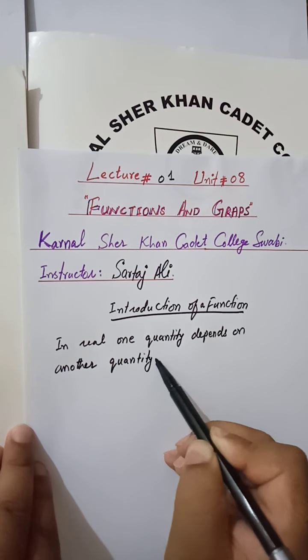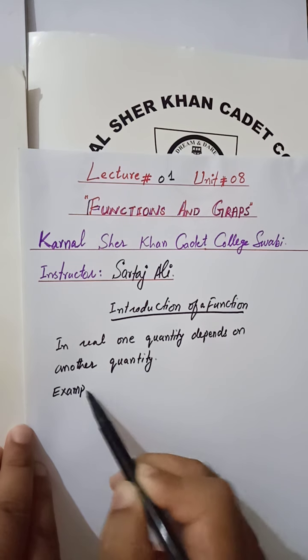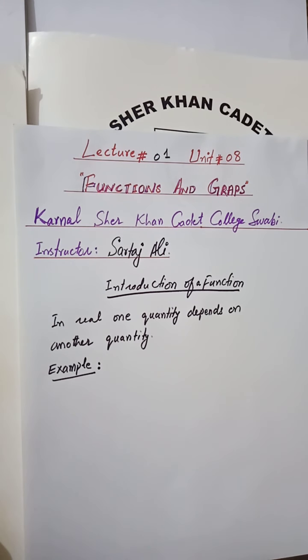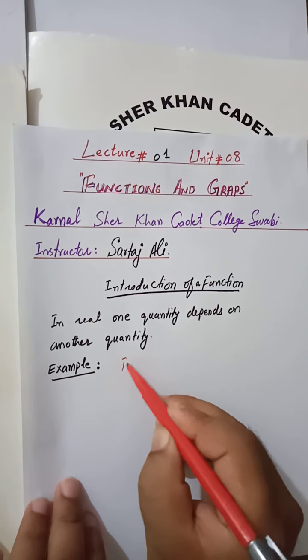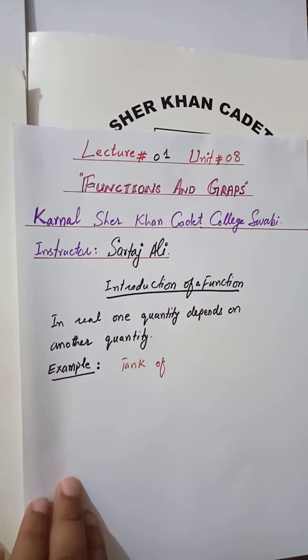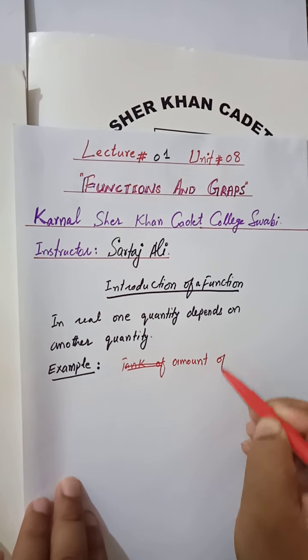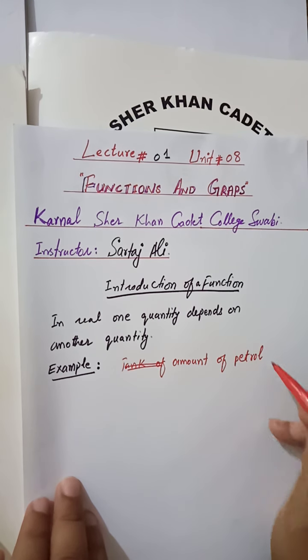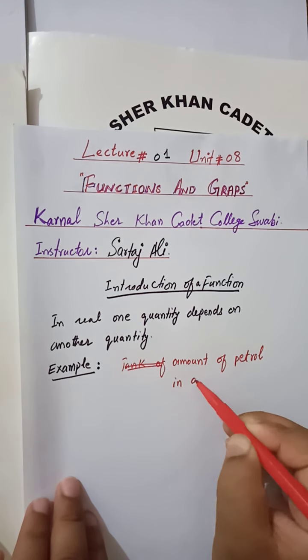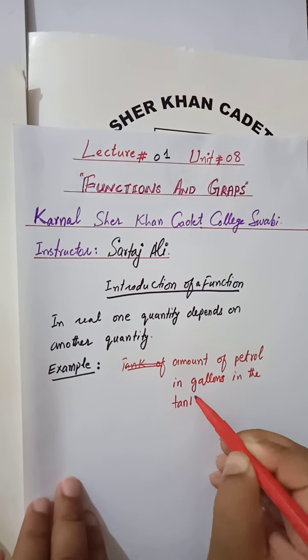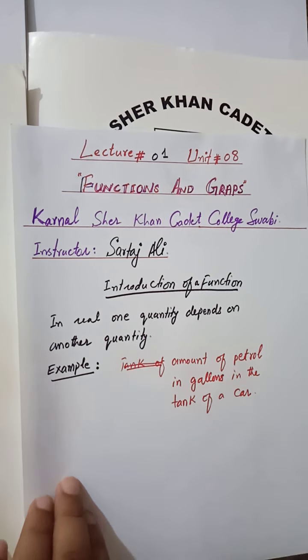For example, if you consider the oil in the engine of a car, let's say the tank of oil, yeah, you can say the amount of petrol, let's say in gallons, in the tank of a car. So this is one quantity.